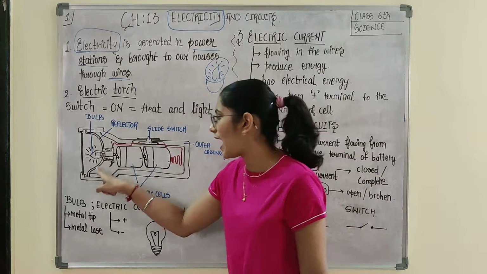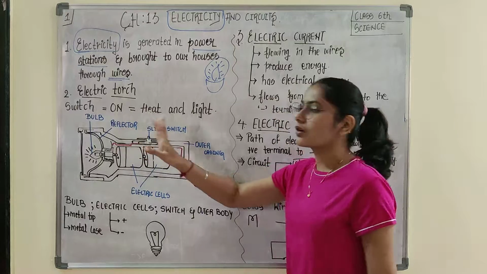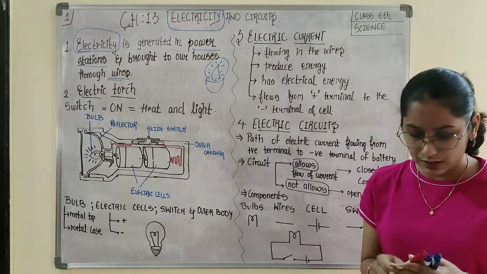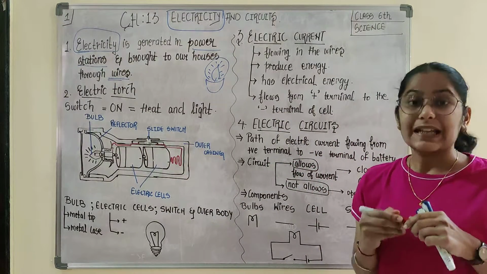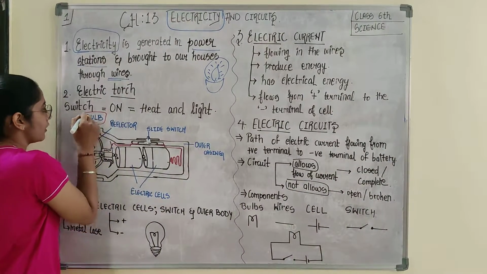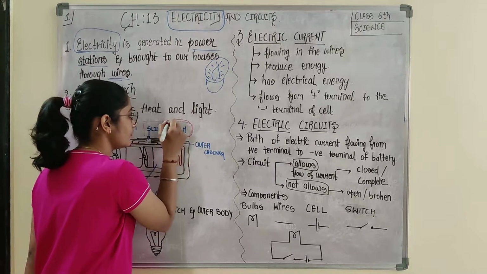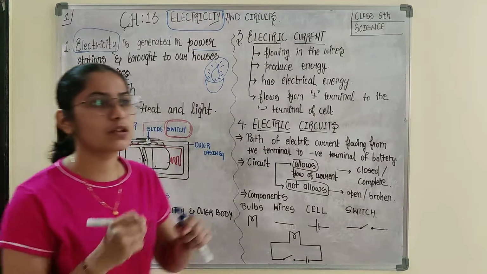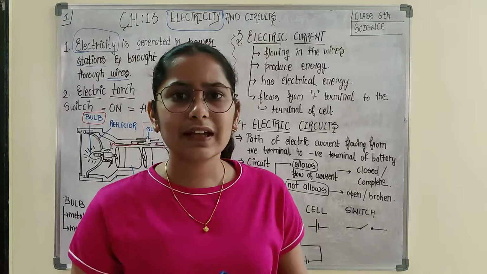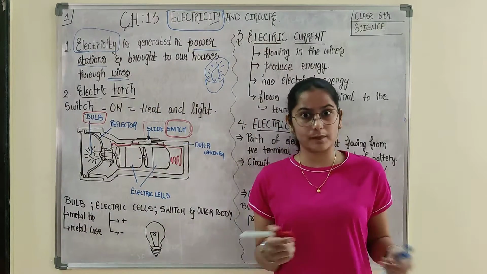There is another part, that is the reflector in the bulb itself. This is not of your use here. At this stage, you should know that in a torch there is a bulb, of course. Next is the slide switch, that means the switch through which you can regulate whether you want it on or off. Do you think the switch is so important in this torch? Yes, ma'am, obviously.